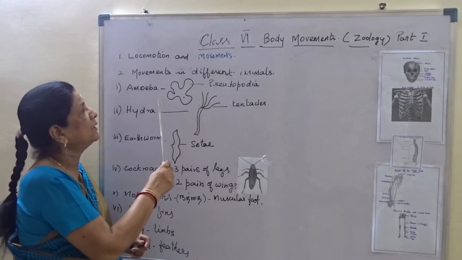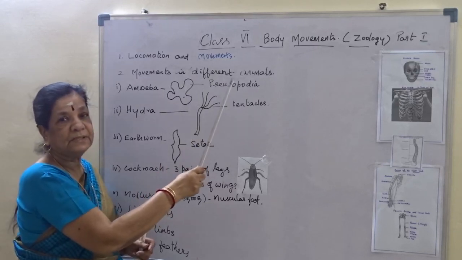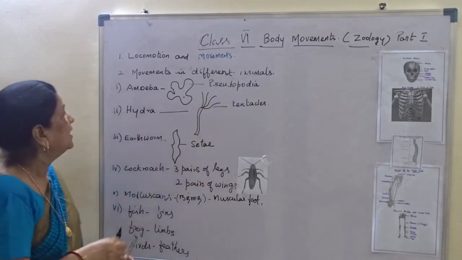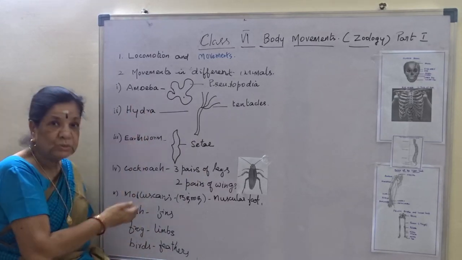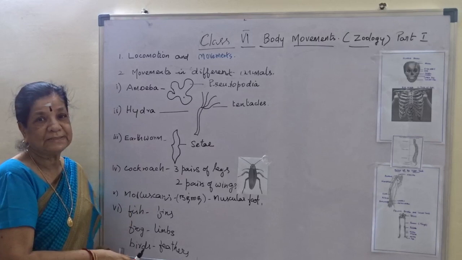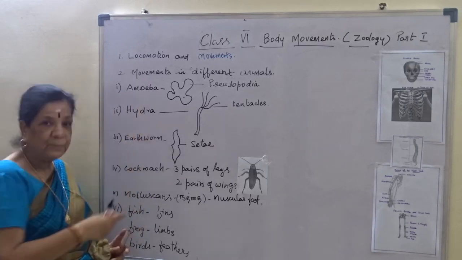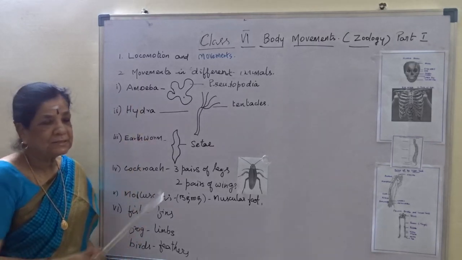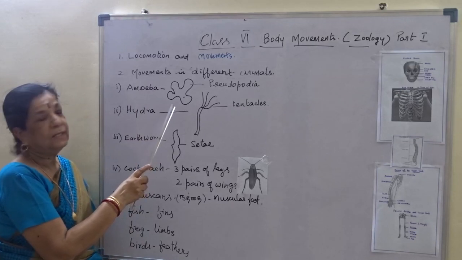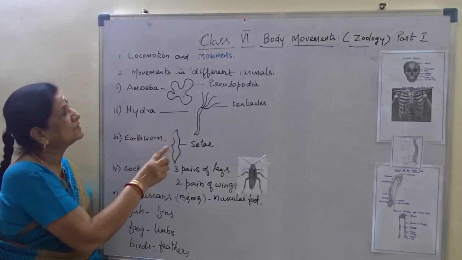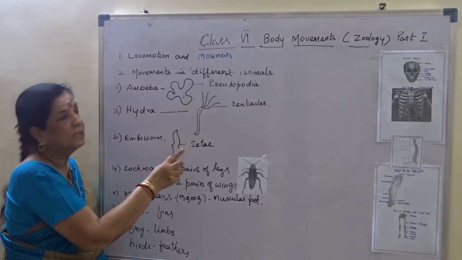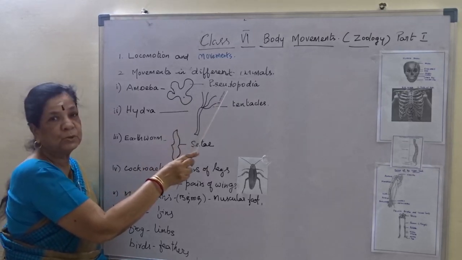Now, movement in different animals. First, I am talking about the lowermost group of animals. First one is amoeba, the lowermost unicellular animal having an indefinite shape like this, and this projection is called pseudopodia.